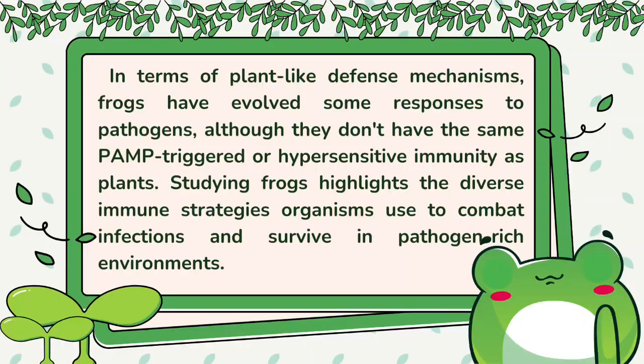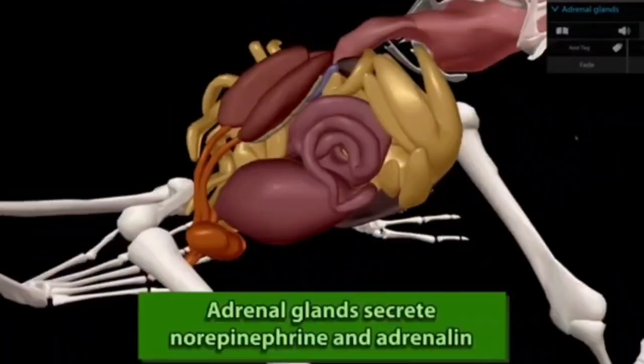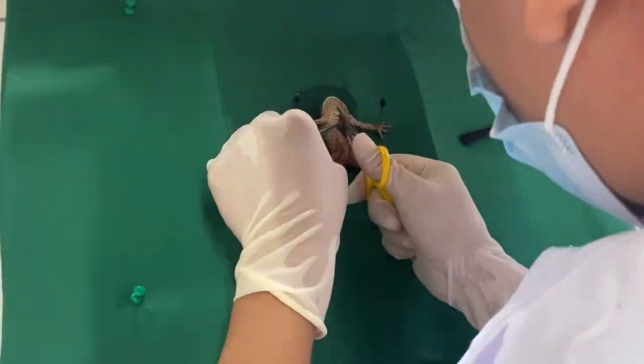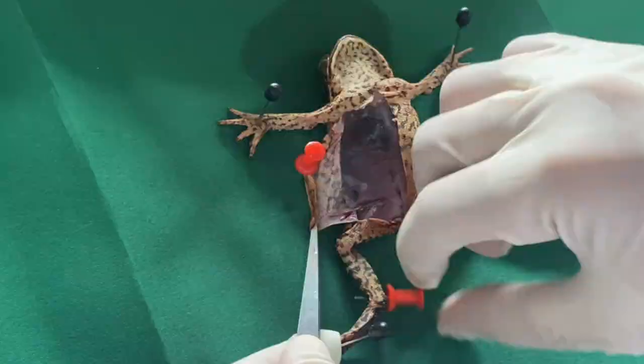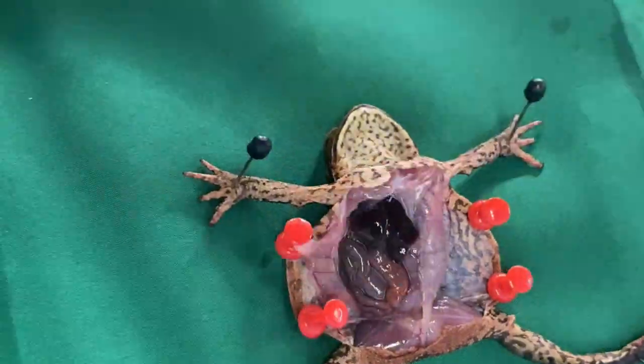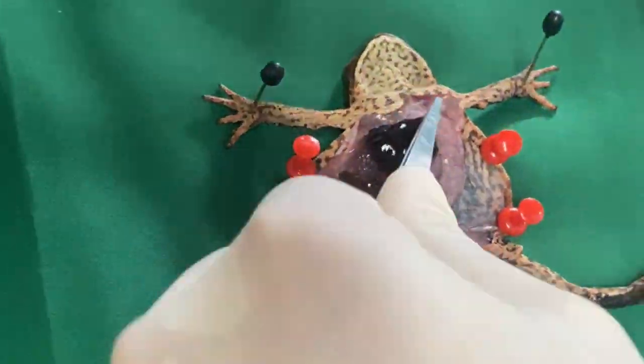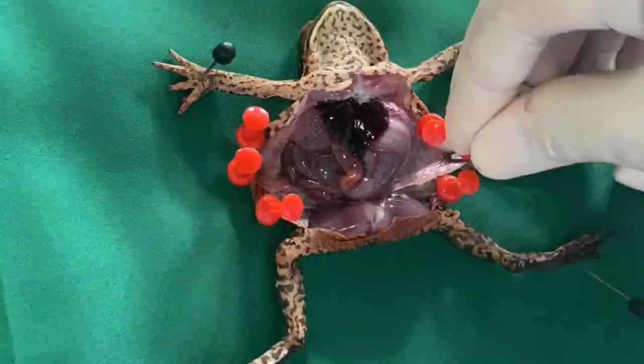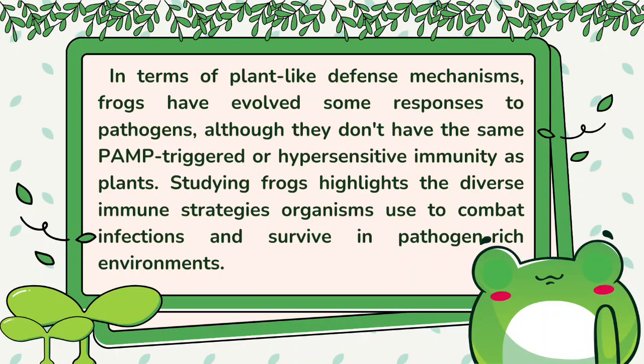In terms of plant-like defense mechanisms, frogs have evolved some responses to pathogens, although they don't have the same PAMP-triggered or hypersensitive immunity as plants. Studying frogs highlights the diverse immune strategies organisms use to combat infections and survive in pathogen-rich environments.